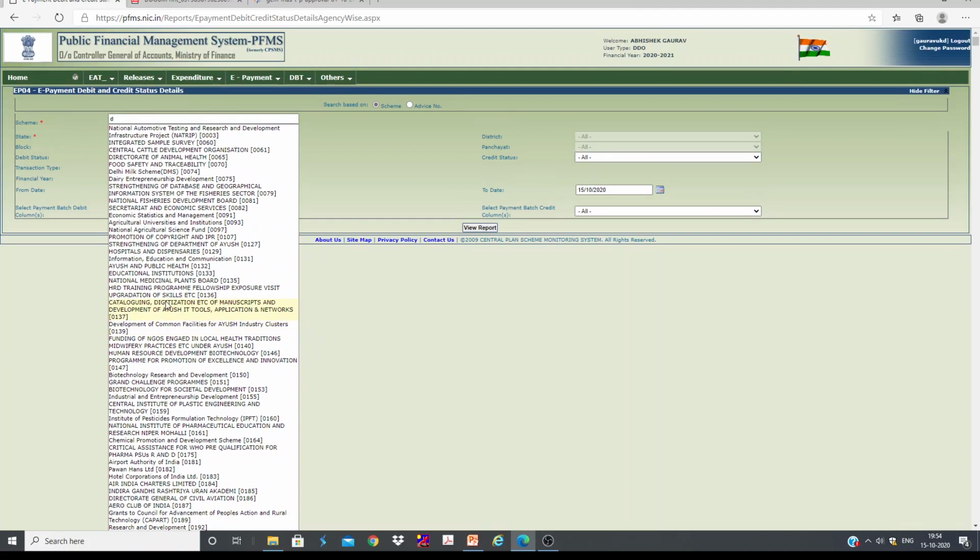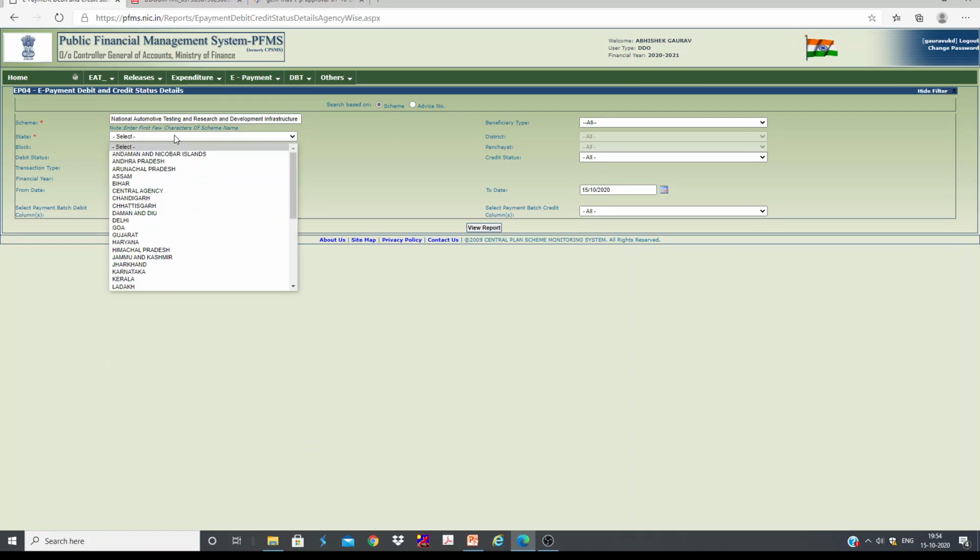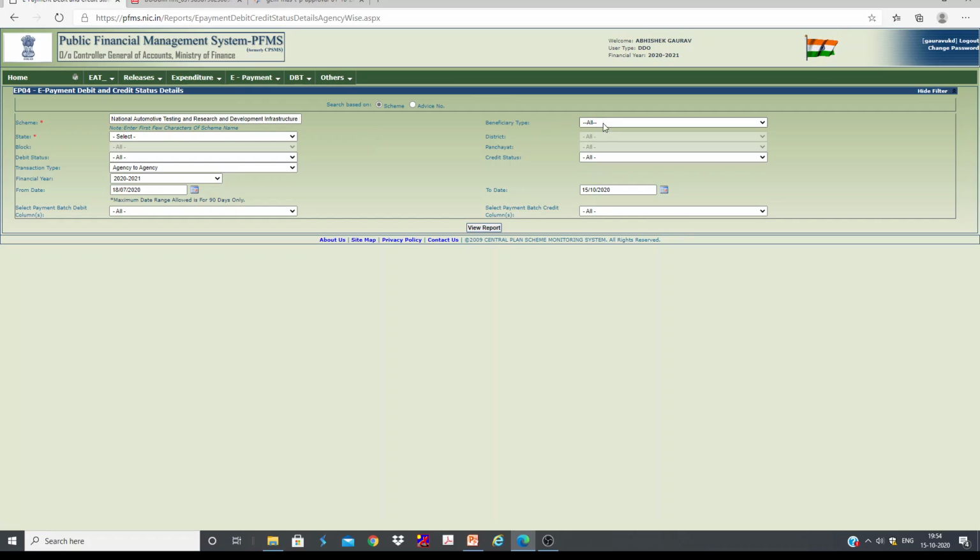I need to select Dwaris from this. Let's say if it is an ID scheme, let's say this one, just for my purpose, and we need to select the beneficiary. You can select the state, and you can view report. It is going to come. Okay, so this is one thing.